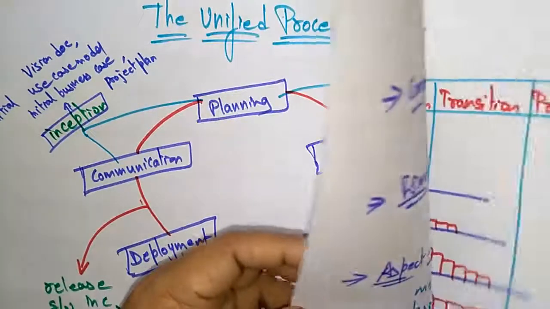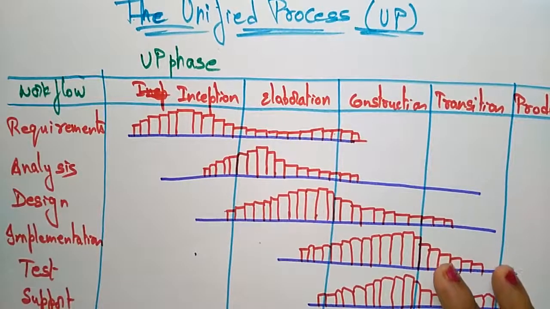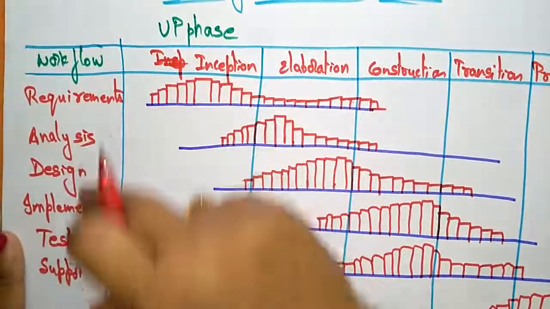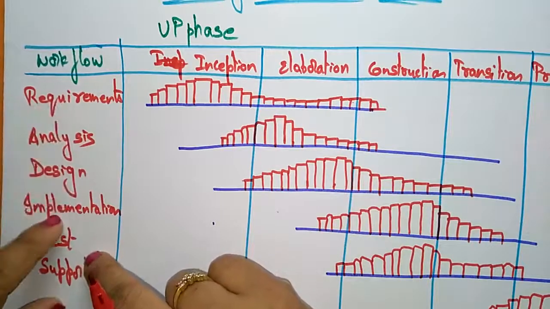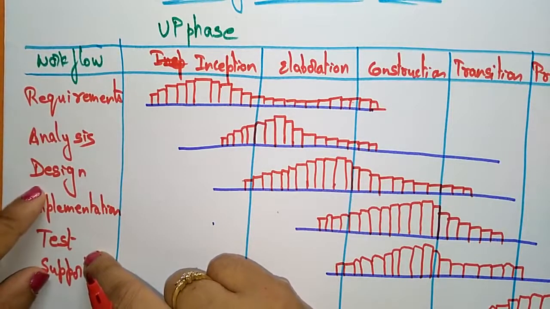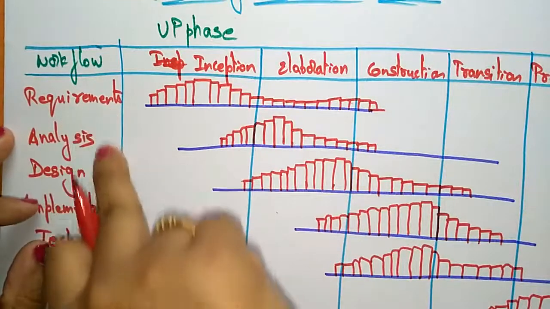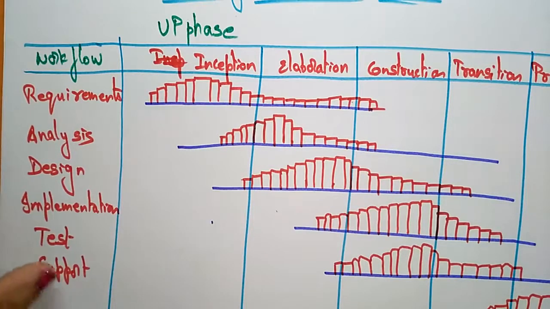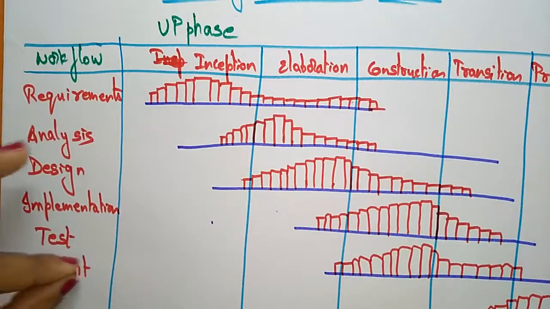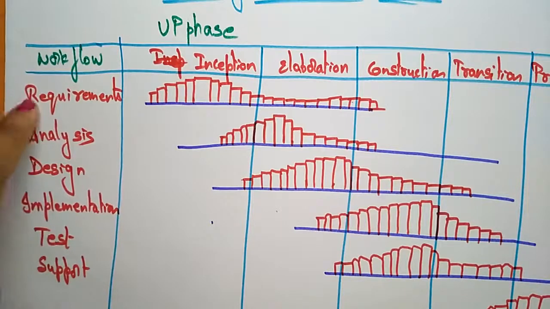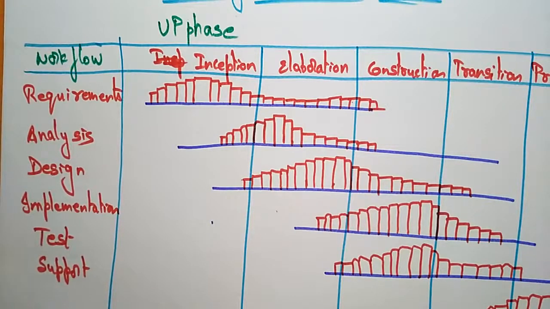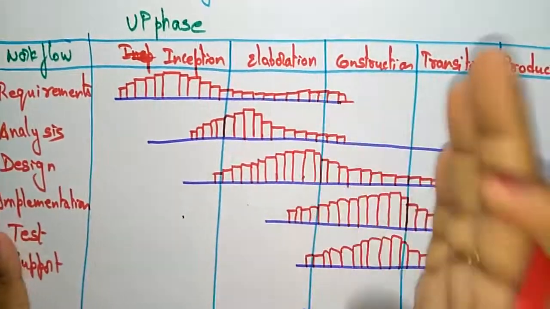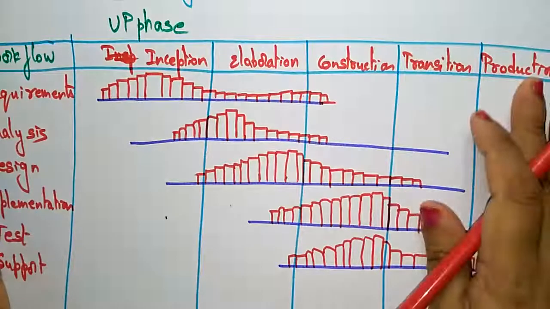Now let us see the structure of the unified process. Here is the general workflow of whatever model you have taken. The workflows are first the requirements, analysis, design, implementation, testing, and finally support, which comes under the customer view. So what are the unified process phases? Inception, elaboration, construction, transition and production.